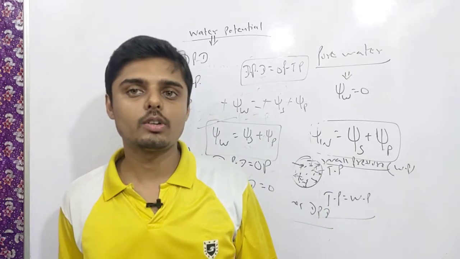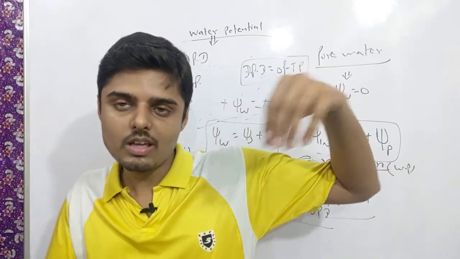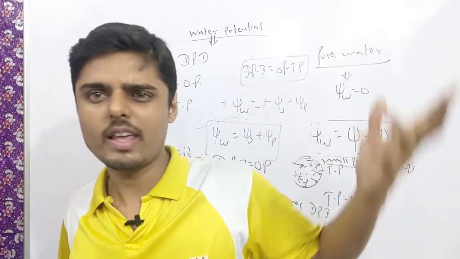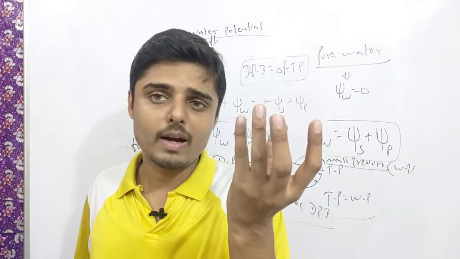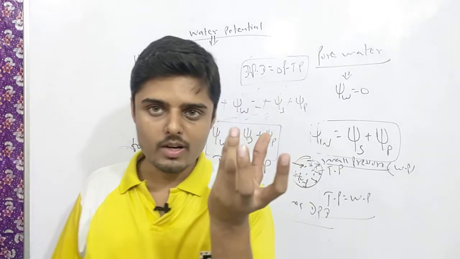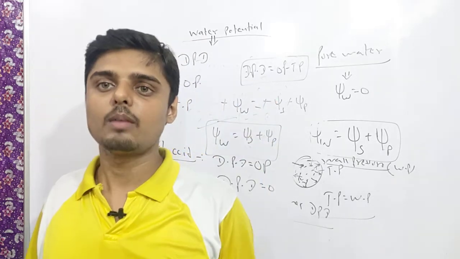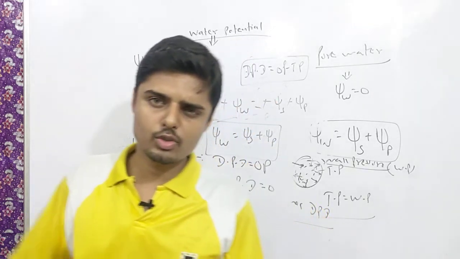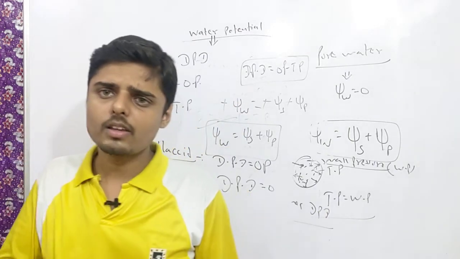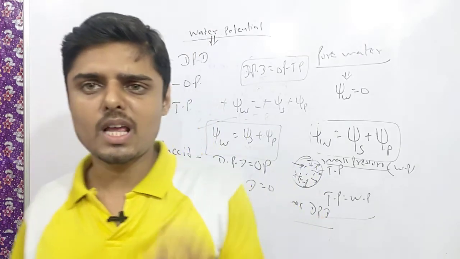In this situation, you can say that the cell is flaccid. If we keep the cell in the hypertonic solution, then water will diffuse out from the cell. It is called exosmosis, and the protoplast will shrink from the cell wall. This is called a plasmolysed cell. Plasmolysis, because water will first diffuse from the cytoplasm, then through the vacuole, then through the mitochondria, and this will completely shrink the cell. This is known as a plasmolyzed cell.